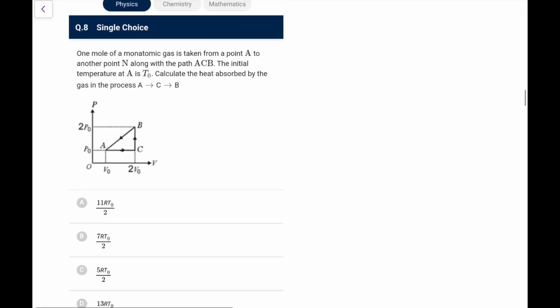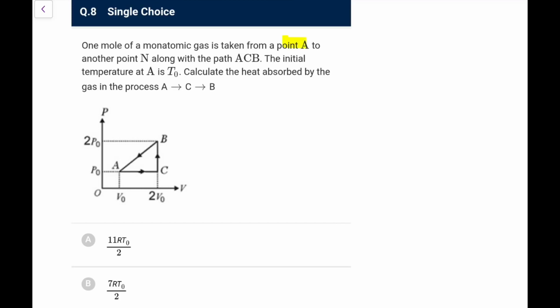Next one. A mole of monoatomic gas is taken from A to another point B along the path ACB. The initial temperature at A is T0. Calculate the heat absorbed by the gas in the process A to C to B. So AC is isobaric and the volume is doubled at constant pressure, so it is T0, so it becomes 2T0. Here pressure is doubled at constant volume, so again temperature will be doubled, that is 4T0. So first of all QAC, because isobaric I can directly write n Cp delta T, for monoatomic 5R by 2 is Cp, delta T means T0.